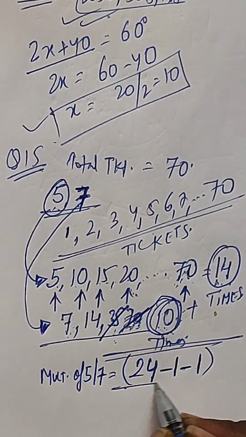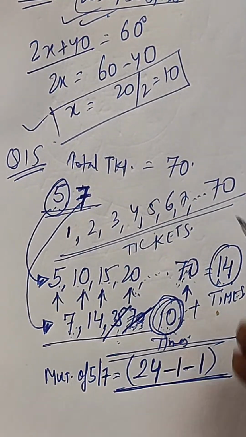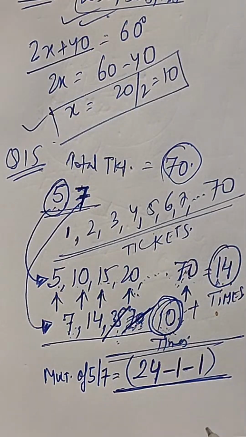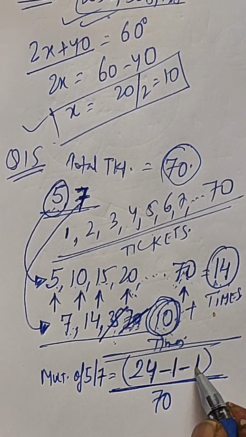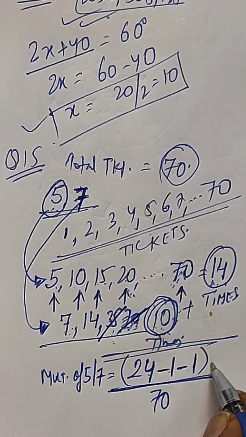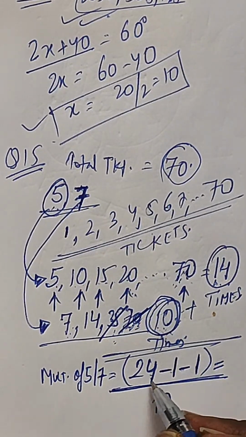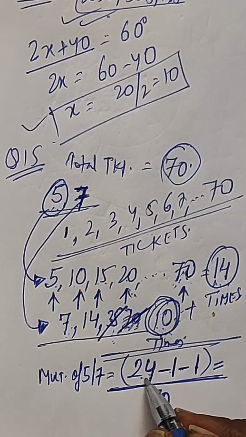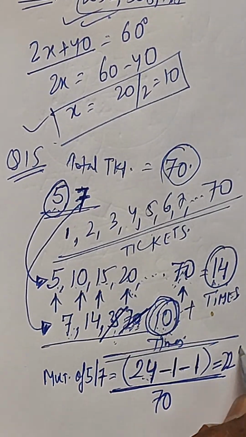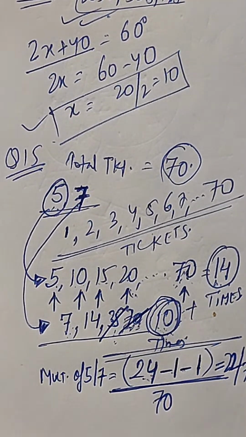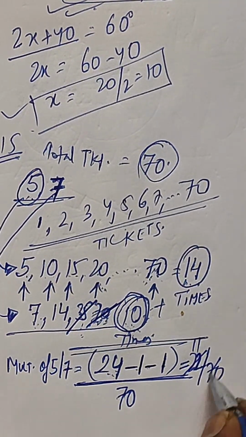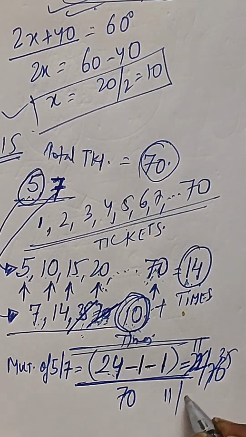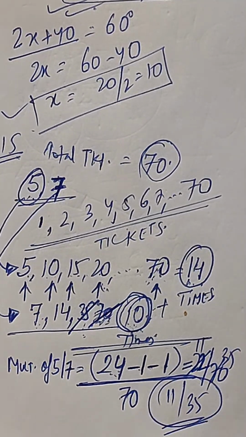Divided by the total. What is the total options? The total tickets, which is 70. This will be going into the denominator. So it will be 24 minus 1, it will be coming as 22. 22 by 70. And when you further divide it by 2, it will be coming as 11 by 35. So our answer is 11 by 35, my dear friend, right?